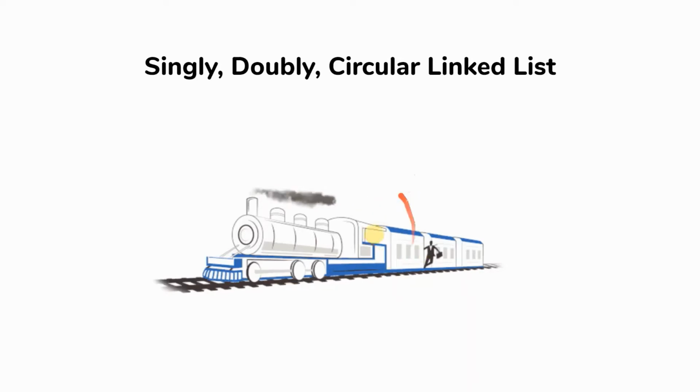And why do we have an image of a train over here? A linked list always has a starting point. For example, in a train we have an engine, where the engine acts as the first part of the entire train. In the same way, in a linked list implementation, we always have a very first element called the head. Followed by that, we have some compartments in the train. In the same way, in a linked list, we consider those as nodes. So now let's see how to implement a linked list.